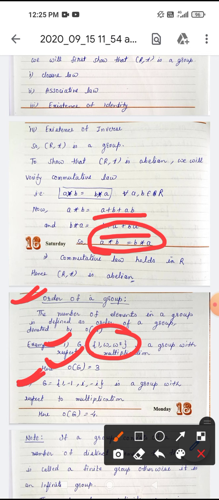Similarly, the group G is equal to {1, minus 1, i, minus i} is a group with respect to, again, multiplication. How many elements are there in G? 4. So order of G is 4.